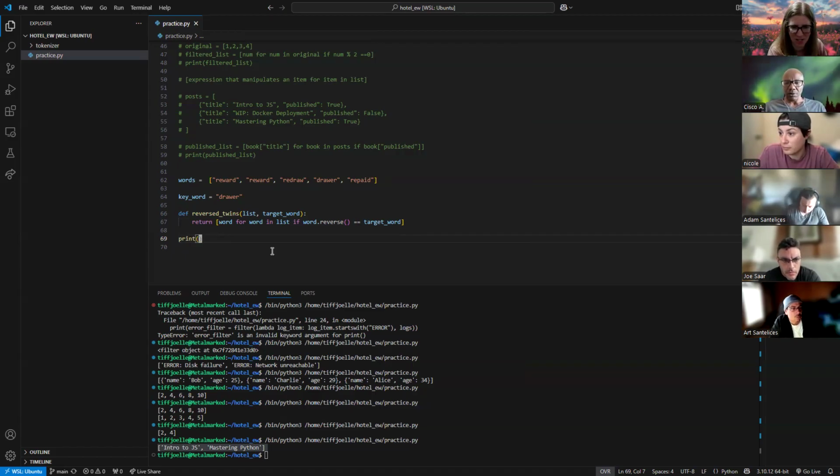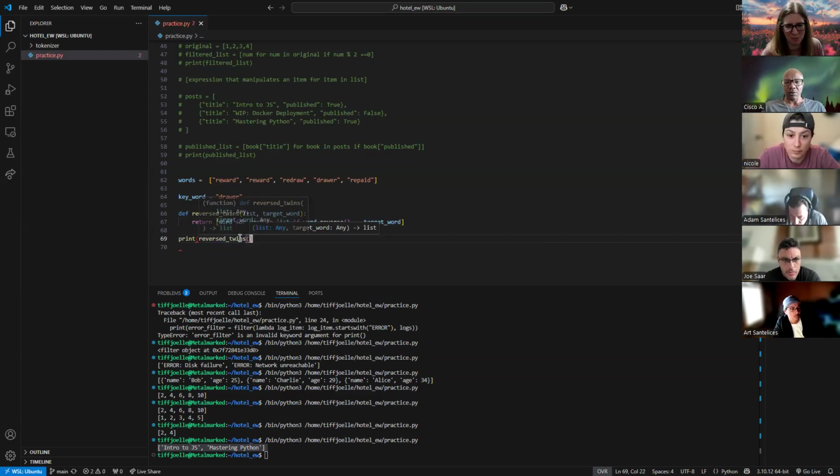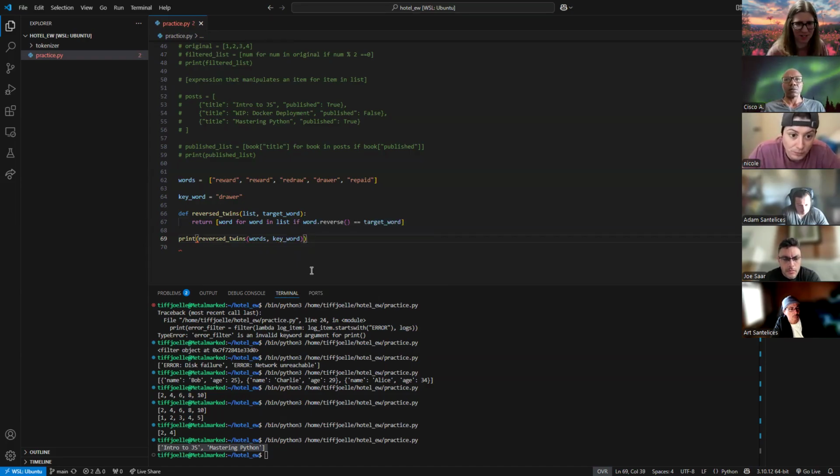So let's go ahead and call this function reverse twins. Thank you, VS Code, you're showing me this function that I defined up above takes a list and a target word. So now we actually have a list defined up here. Perfect. Let's pass in our list of words, and then a target word, which is our keyword we defined up there. All right, so there we go.